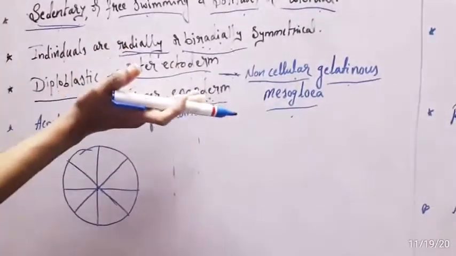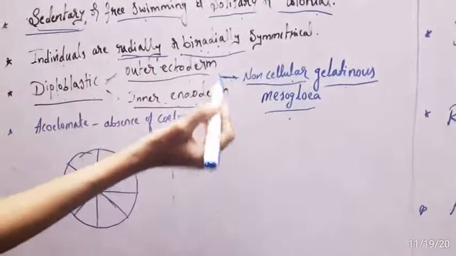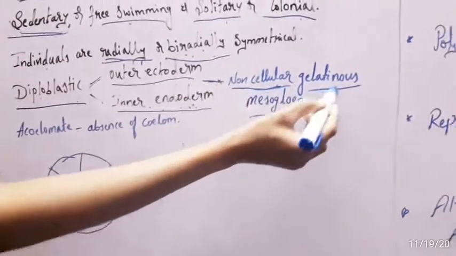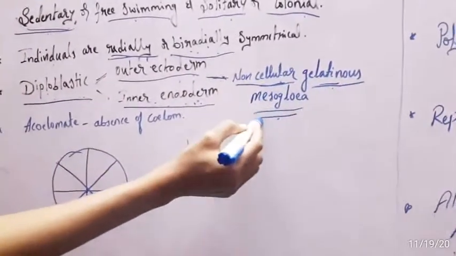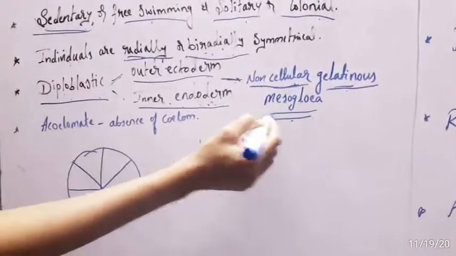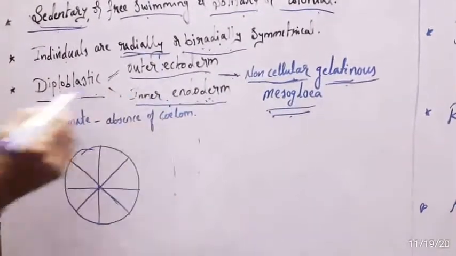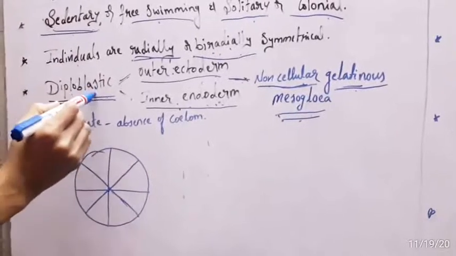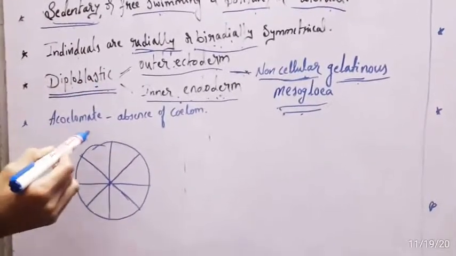So there are two layers, and in the middle there is the non-cellular gelatinous mesoglea. This is not a layer. There are only two layers, hence the coelenterates are also called diploblastic animals.